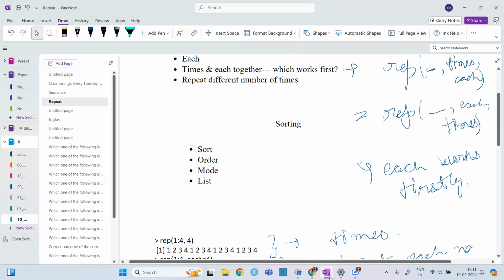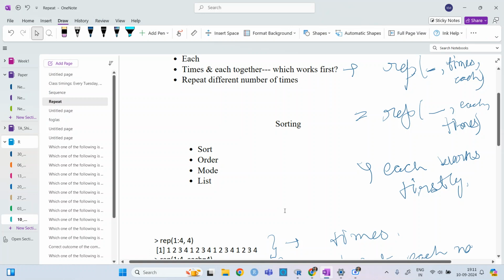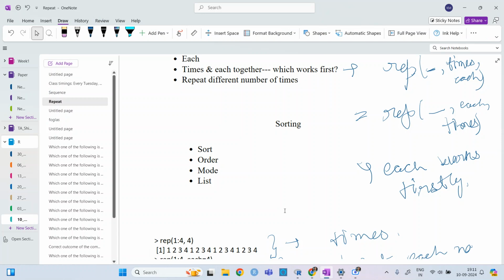The list, we have already seen how we define a list. Okay, the matrix one. If you have a matrix, in the general form of a matrix you can do a lot of mathematical operations.